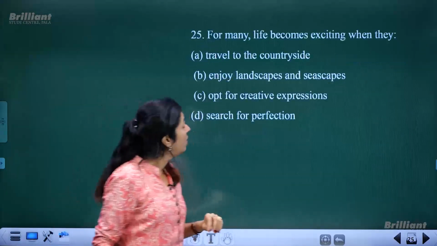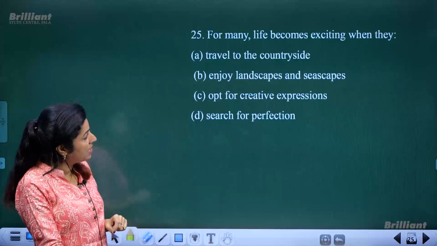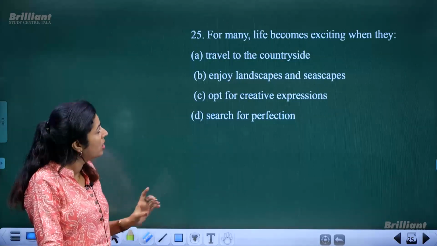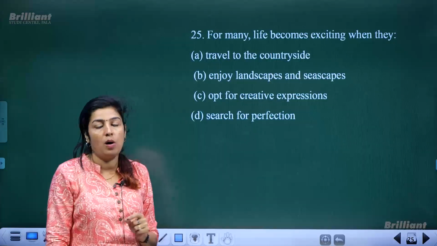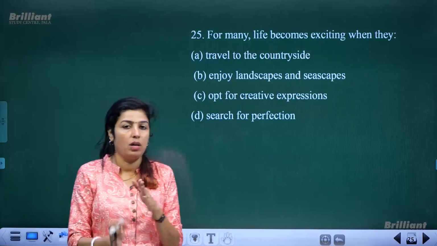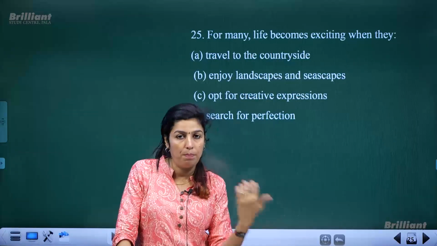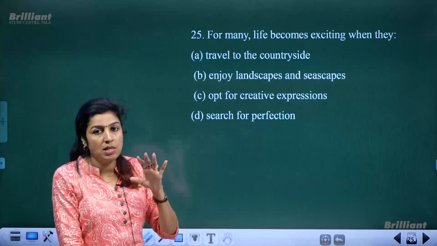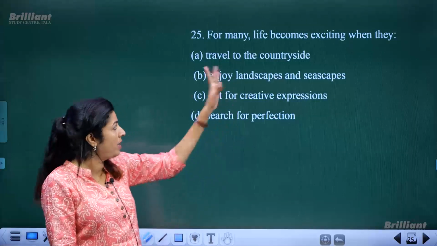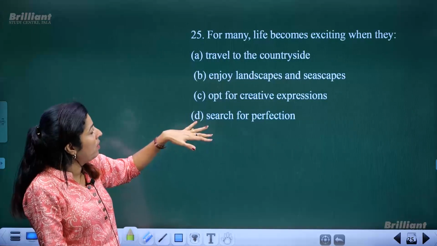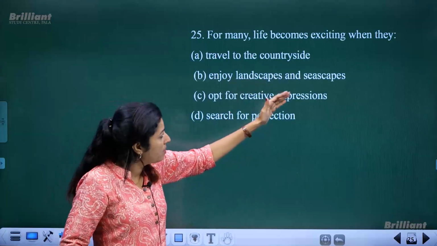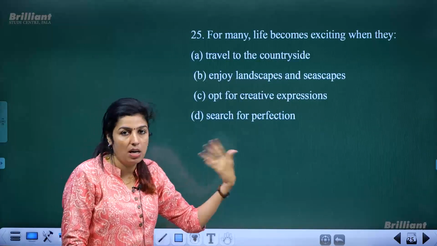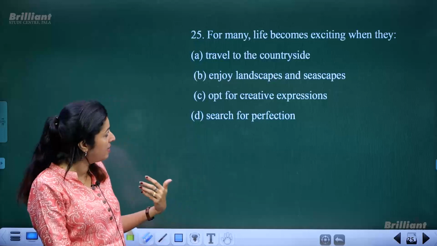Okay. Next is, for many, life becomes exciting when they. So one more question based on the passage. For many people, you remember how the passage deals with both the importance of nature plus self-expression. So based on self-expression we have the question here. Life becomes exciting when they do something to make their life exciting. What exactly is that?